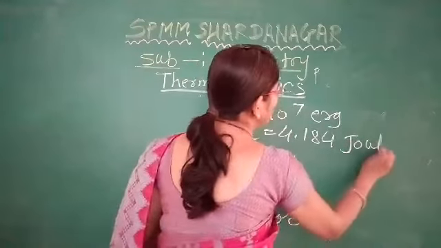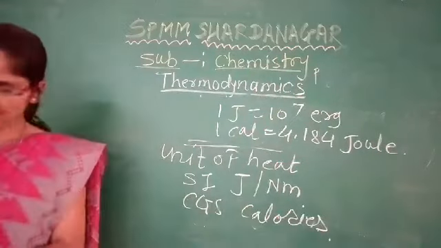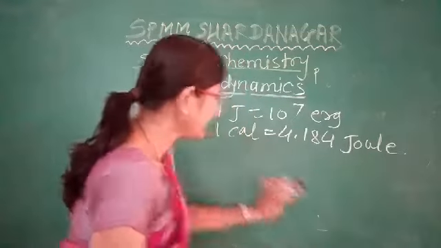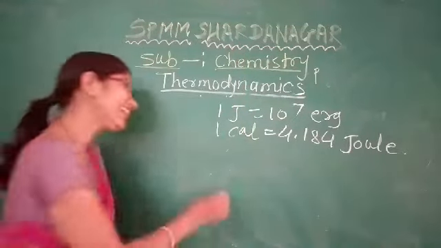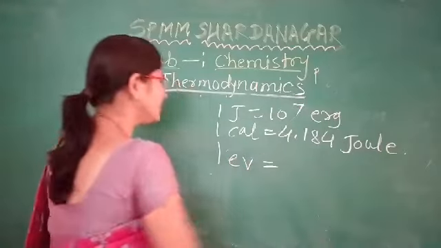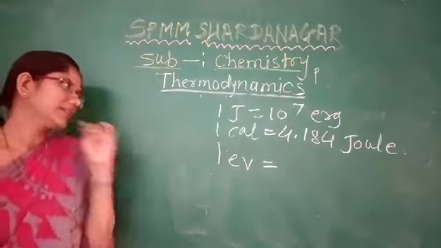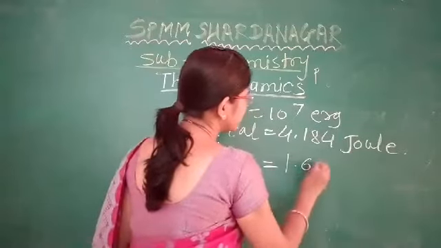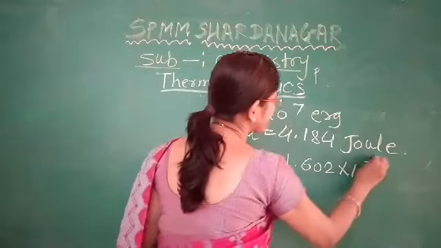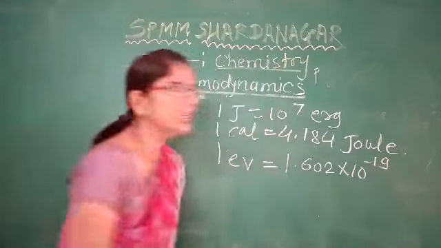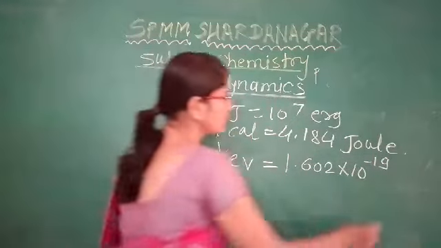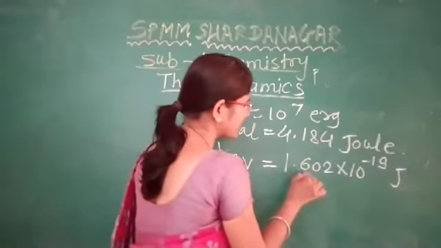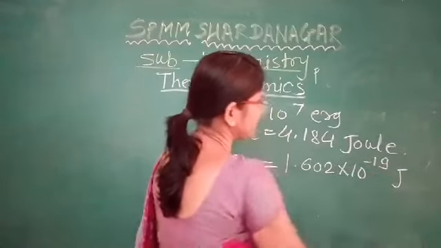And 1 electron volt is also a unit of energy. 1 electron volt is equal to 1.602 into 10 raised to minus 19 joule.